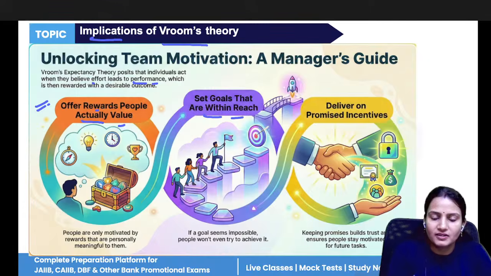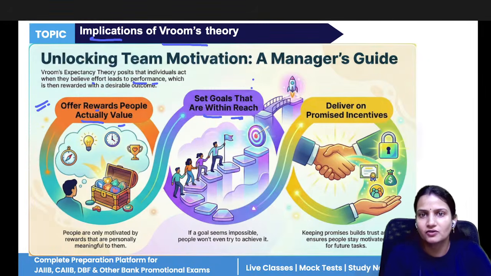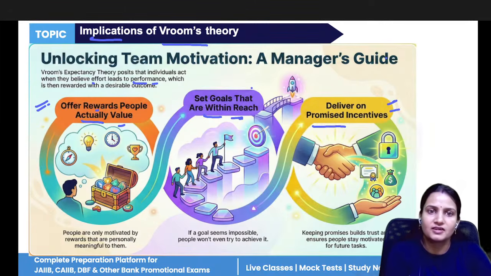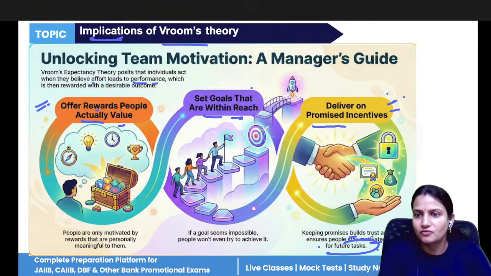Now, set goals that are within reach. If goals are impossible, people will not indulge in those goals. And deliver on promised incentives. Whatever promise the manager has made to individuals, the manager should fulfill those promises. Keeping promises builds trust and ensures people stay motivated for future tasks. So these are the effects of Vroom's theory. They will not perform tasks which are impossible or not meaningful to their life, and whatever promises the manager has made to employees, the manager has to fulfill those promised incentives.